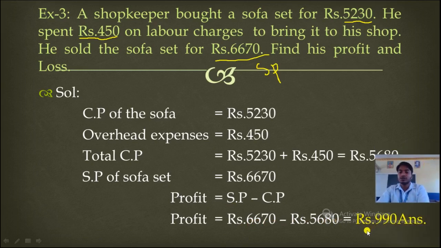When you subtract, you will get here rupees 990. This will be your answer. Okay. So this is the concept of overhead expenses that we used to add with cost price. Understood?